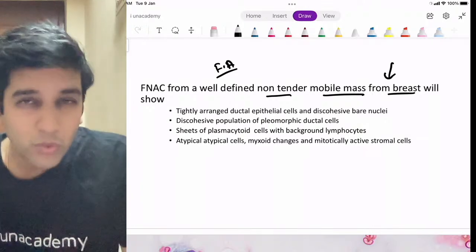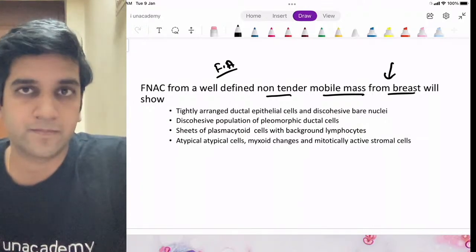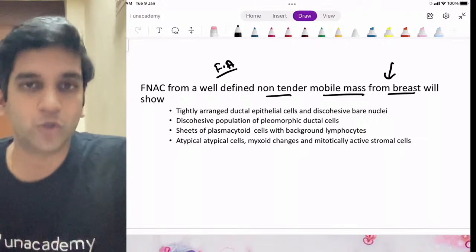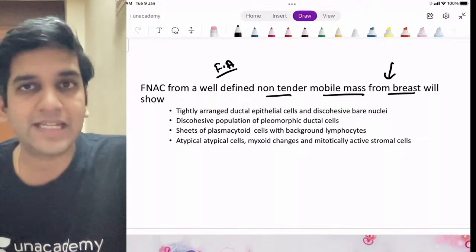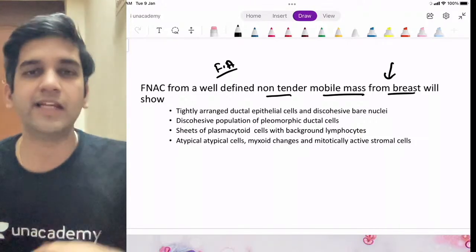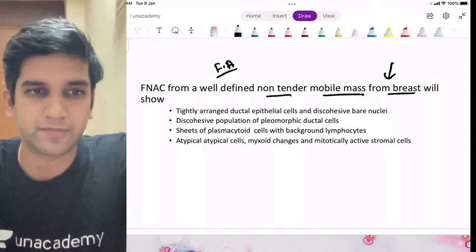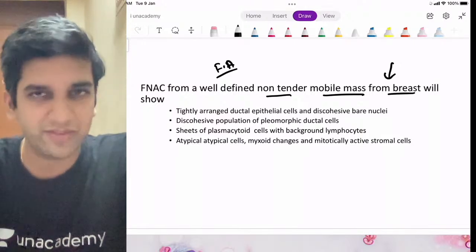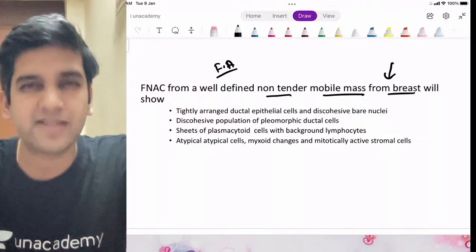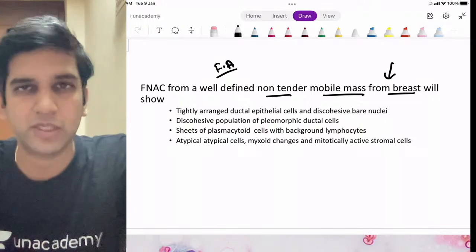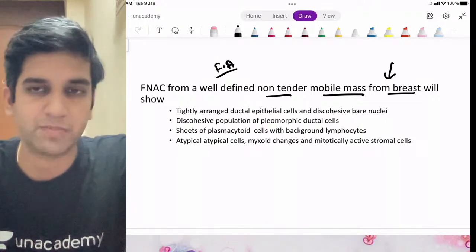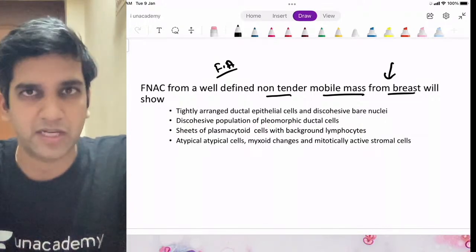Let's assume that I don't know anything regarding FNAC of breast. Even then, we can try to rule out a few options. Fibroadenoma is a benign or a malignant condition? Again, a leading question. We need not know high-fi things. If you know very, very simple basic things, we can answer the question. Fibroadenoma is definitely a benign condition, right? Perfect. All of you will agree that fibroadenoma is a benign condition, right?